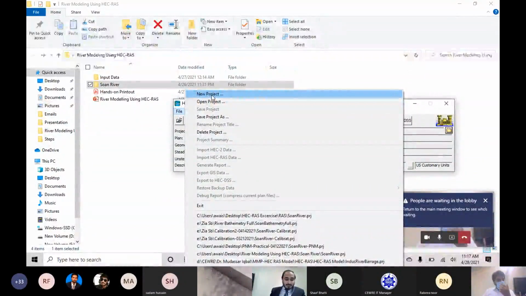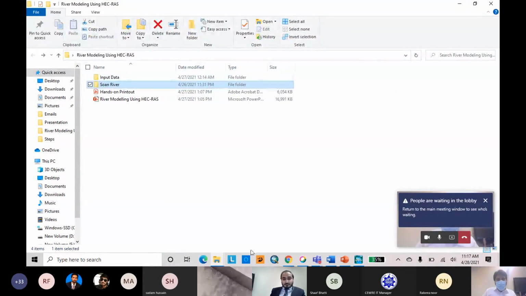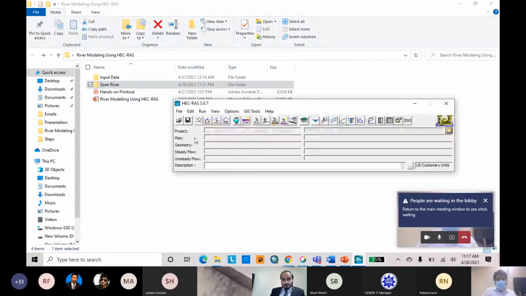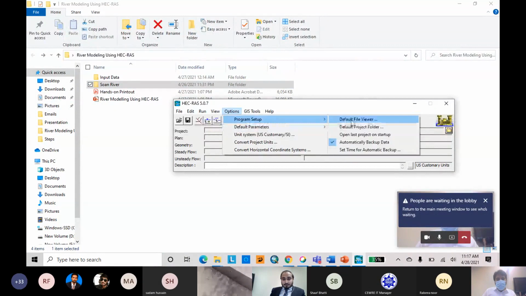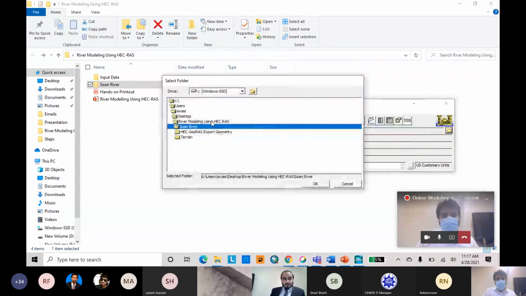The second step is to define the created project folder as your default project. So first, here is the default folder. I have chosen the Swan River folder on the desktop.